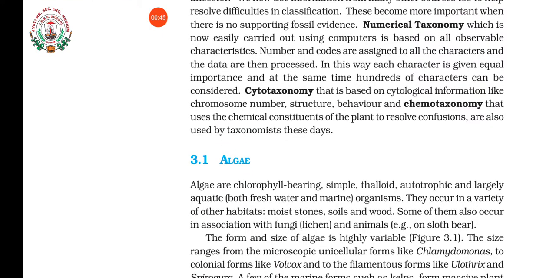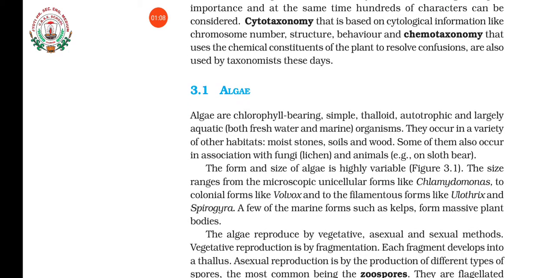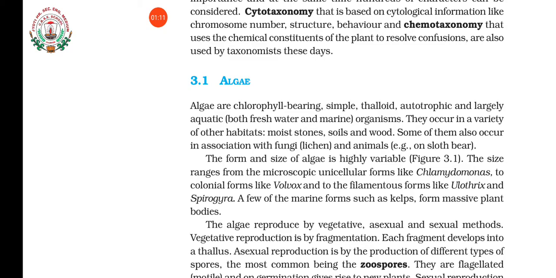So today we are going to study the various groups of plants. The various groups of plants are algae, bryophytes, pteridophytes, gymnosperms, and angiosperms. In that, we are going to start with algae. So algae are chlorophyll bearing simple thalloid plants, autotrophic plants, and mostly they are found as aquatic organisms.